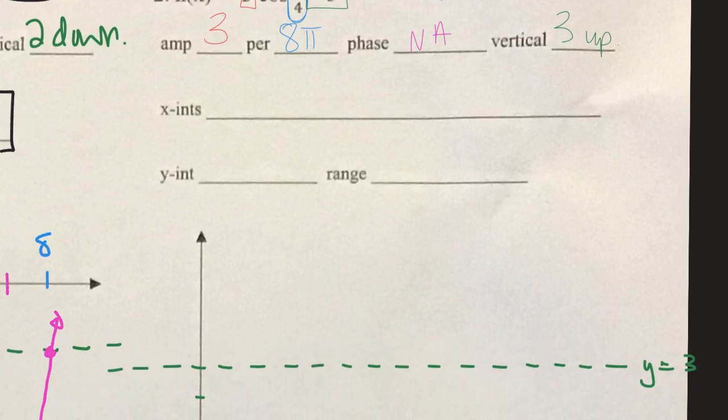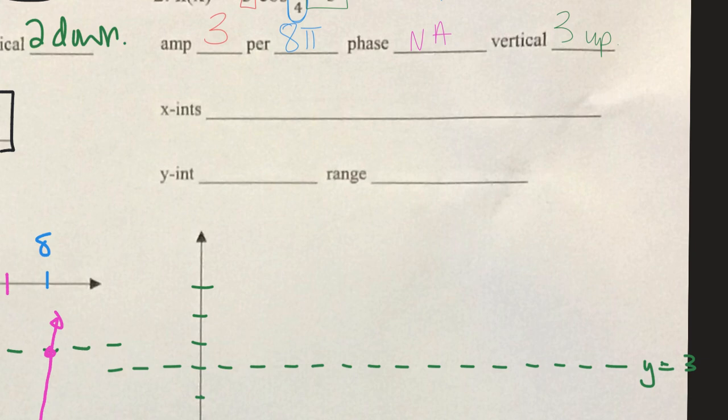So where cosine would normally start 3 units above your midline, if it were a positive cosine, because it's negative cosine, it starts 3 units below your midline. So this one, a negative cosine, starts below your midline, whatever your amplitude is, so 3 units below the midline.